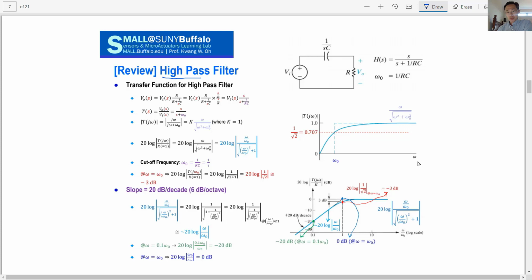If you plot the performance of this circuit as a function of frequency against the transfer function T, where the transfer function is defined as the output signal at j omega to the input signal V input at j omega, a typical high pass filter circuit follows this performance.